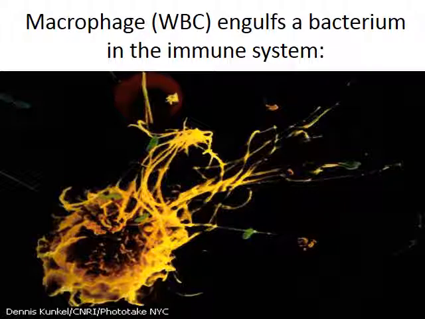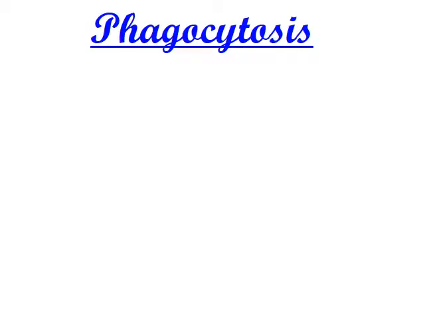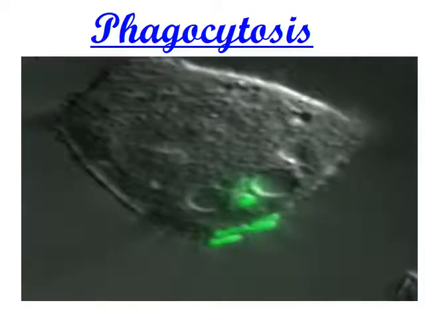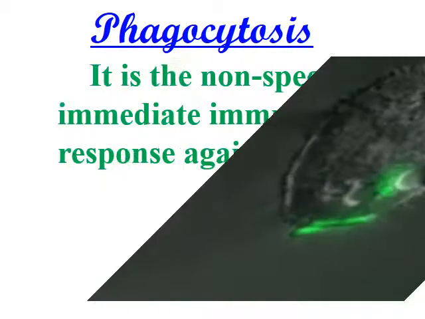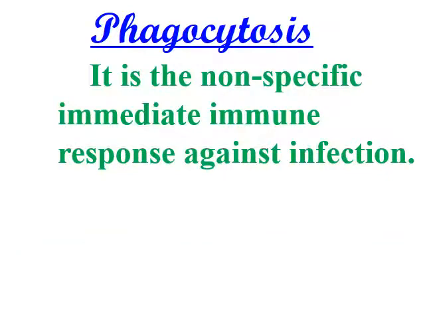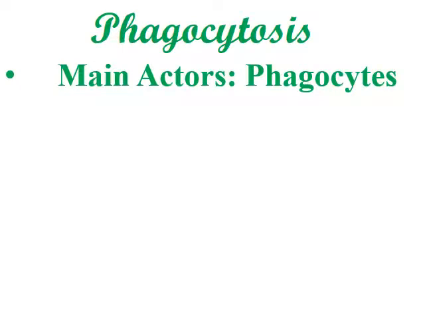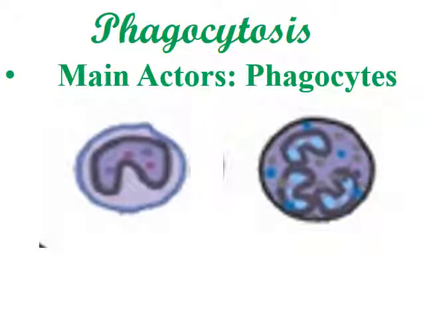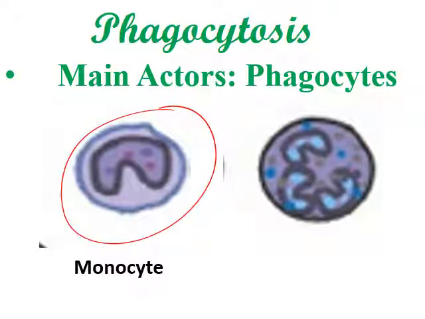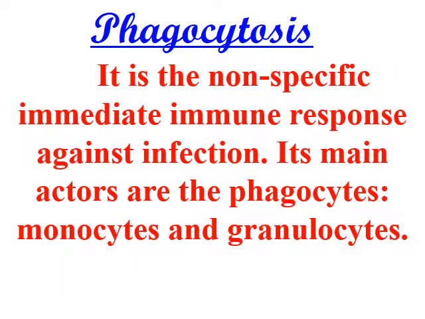This figure shows a macrophage among white blood cells in leukemia. Phagocytosis, which is a real one under the microscope. Phagocytosis is a non-specific immediate response against infection. The main actors are the phagocytes, the monocytes and granulocytes. The monocyte has a whole nucleus, and the granulocyte has a multi-lobed nucleus.